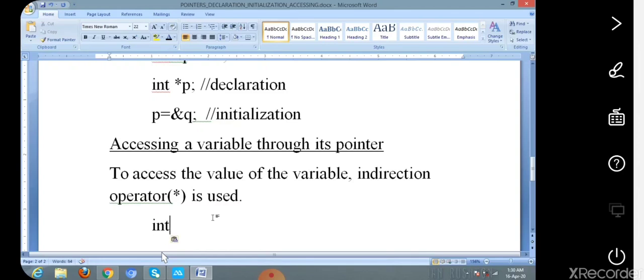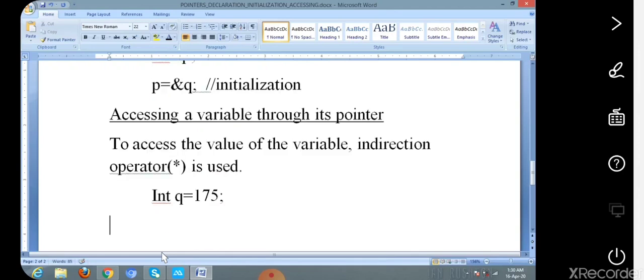Int, we initialize the variable q equal to 175. And we have to declare another variable, a pointer variable, which is star p.